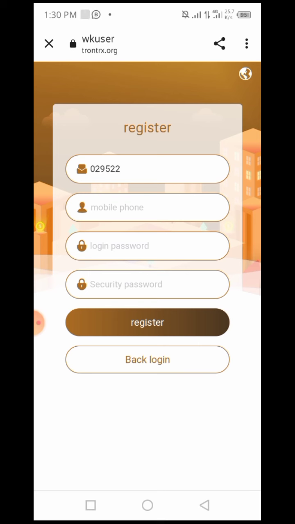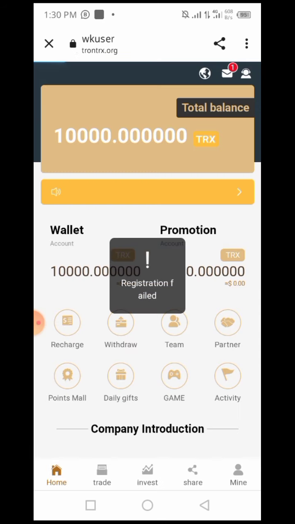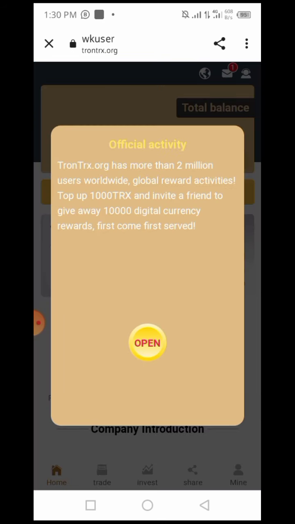I fill in all the details and click on the register button to register. I already registered in this account, and you can click on the login option and you can see our official